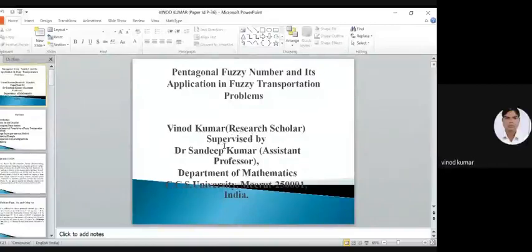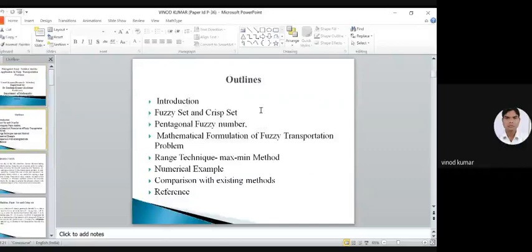Good evening to all of you. I am Vinod Kumar, Research Scholar, Department of Mathematics, CCS University, Meerut, under the guidance of Dr. Sandeep Kumar. Today I am going to present a paper entitled Pentagonal Fuzzy Number and its application in fuzzy transportation problem. These are the outlines: first is introduction, second is definition of fuzzy sets and crisp sets, pentagonal fuzzy number, mathematical formulation of fuzzy transportation problem, range technique, maximum method, and finally comparison with existing methods.